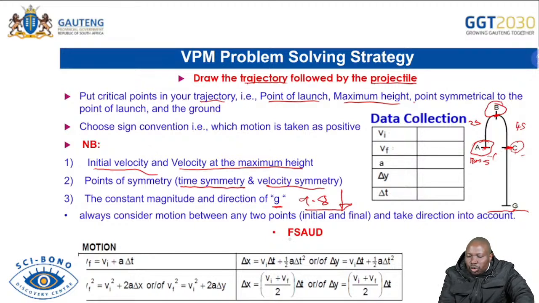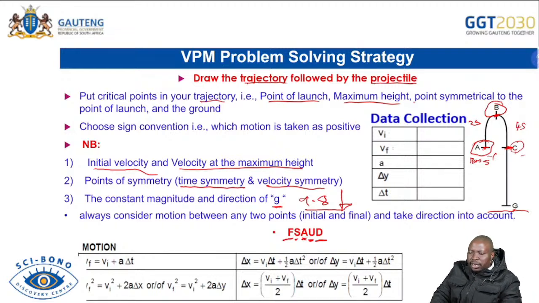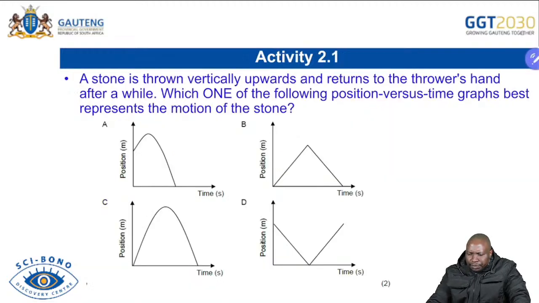I've emphasized the issue of formula substitution. You write your answer with the correct SI unit and direction when you are dealing with a vector. So always check whether the question wants you to determine the magnitude of a vector or a scalar. If it's a vector, it's important that you write the answer, the SI unit, and the direction. I've already indicated this in terms of the data sheet.